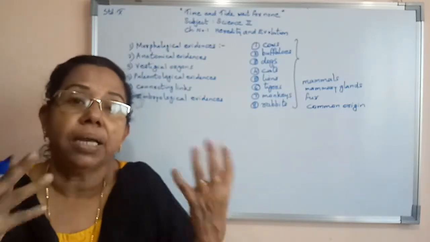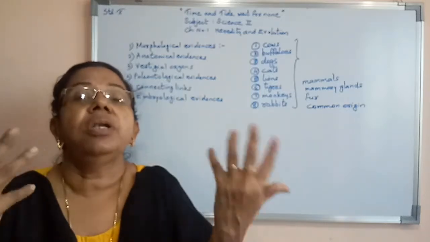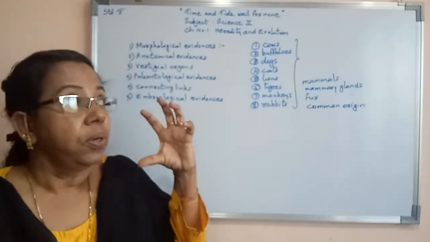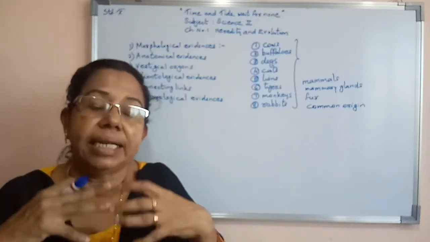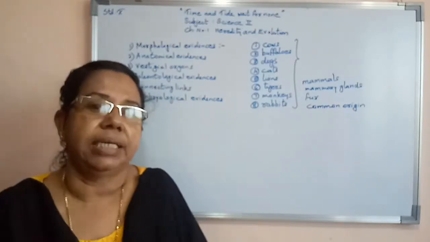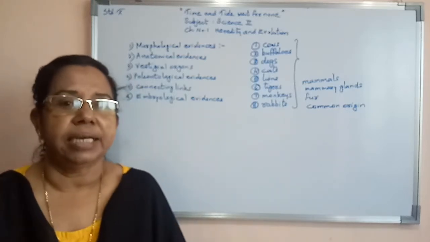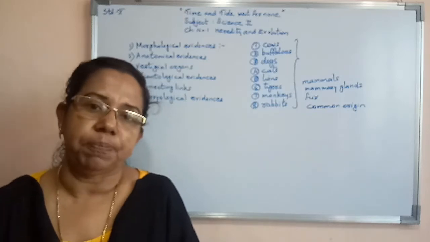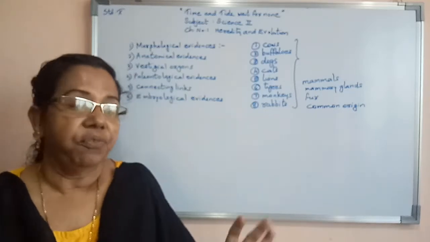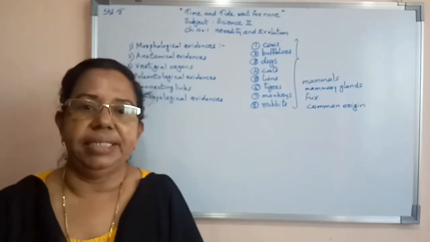Morphological evidence means that by looking at their external features, we can find out which similarities and which differences are present in the organisms. So, morphology means what? That is the external feature. External feature means when we look at them, what things we see in common as well as in different conditions. Common features are many. Similarly, different features we can also study. The different features that appear are known as evolution. So, we have studied now what is shown in the morphological evidence.